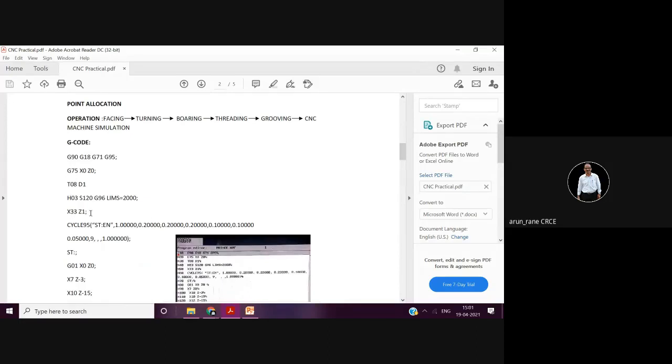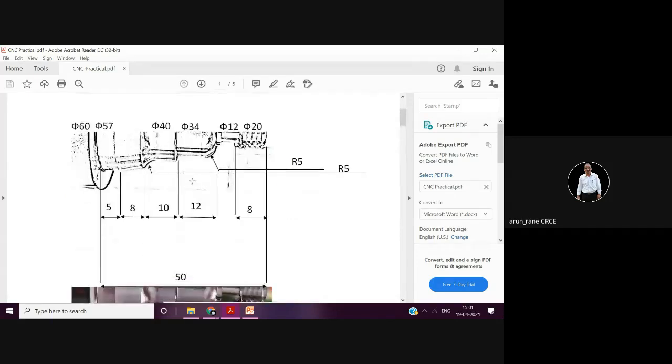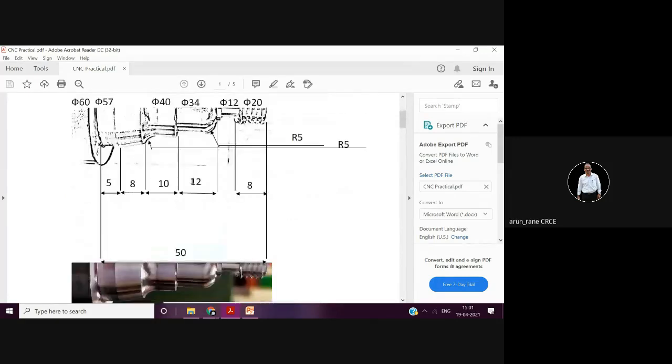Like suppose X33 Z1, if it is repetitive, no need to explain. So first you have to write the question, then you have to draw the sketch or 2D sketch, then you have to draw a table. In the table, first column is serial number, then second column is tool number. In this case, three tools, T01, T02, T03. Then third column, offset number. In this case, D01, D02, D03.